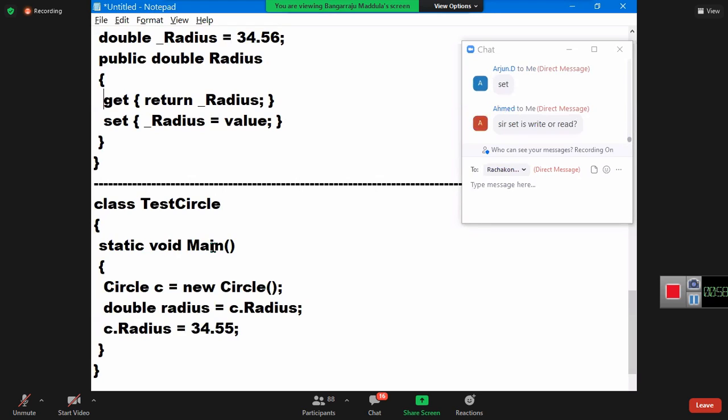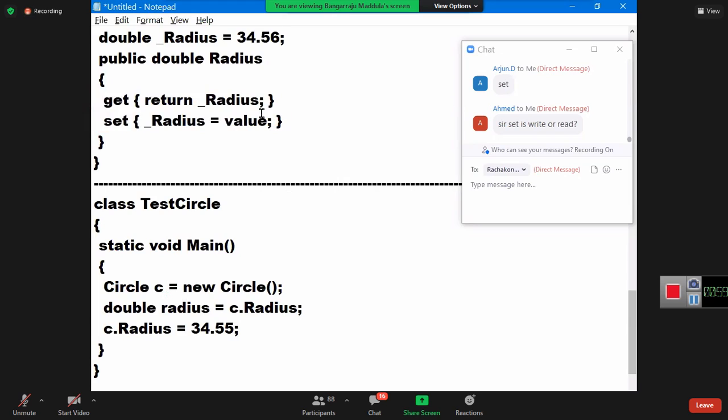And now, after explaining this, set is write here, not read. You are writing the value, not reading the value. This is reading. Get means read. Very simple English, get is read. So this is read only. If I write get, it is purely read only. If I write set, it is write only. If I write both, it means read write. Okay, so now you understand.